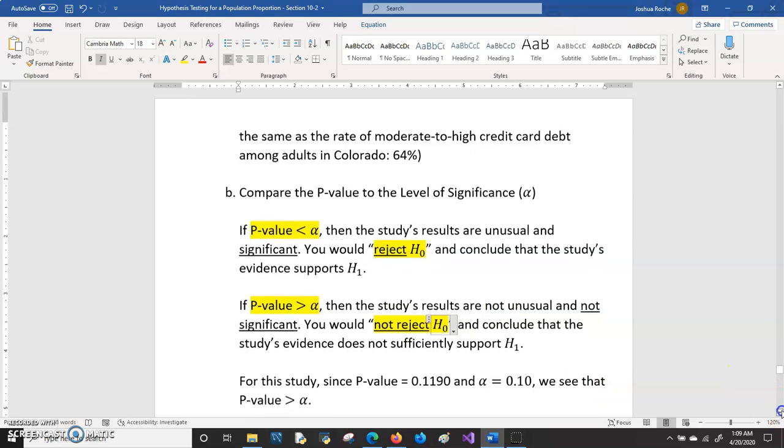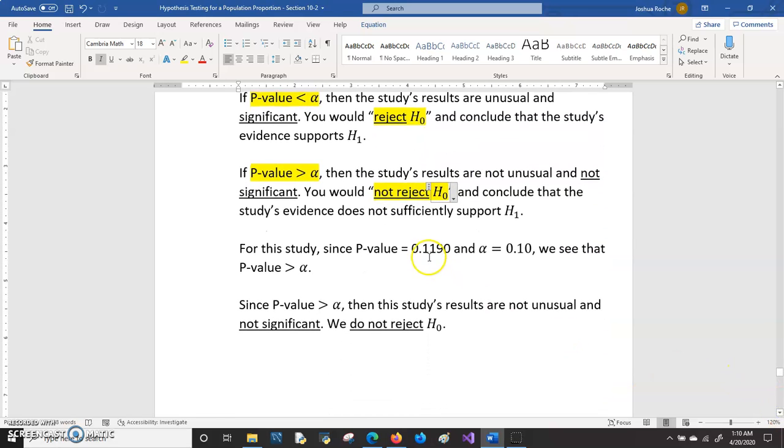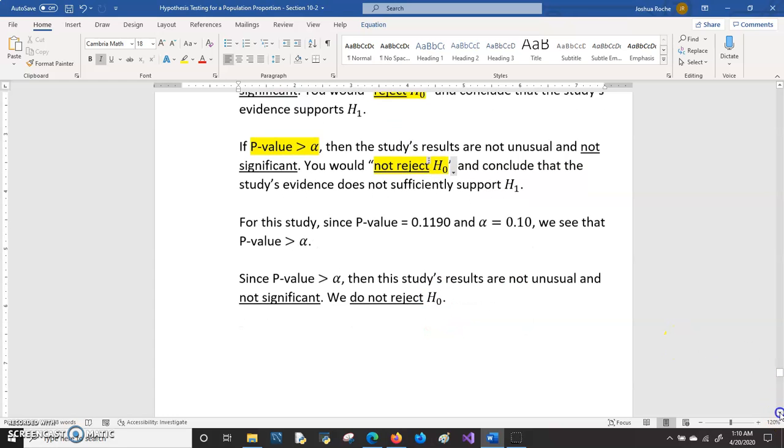For this study, our p-value was 0.1190, the alpha was 0.10, and that means that the p-value is greater than alpha. And so since the p-value is greater than alpha, that means that this study's results are not unusual and not significant, and we would say that we do not reject the null hypothesis.